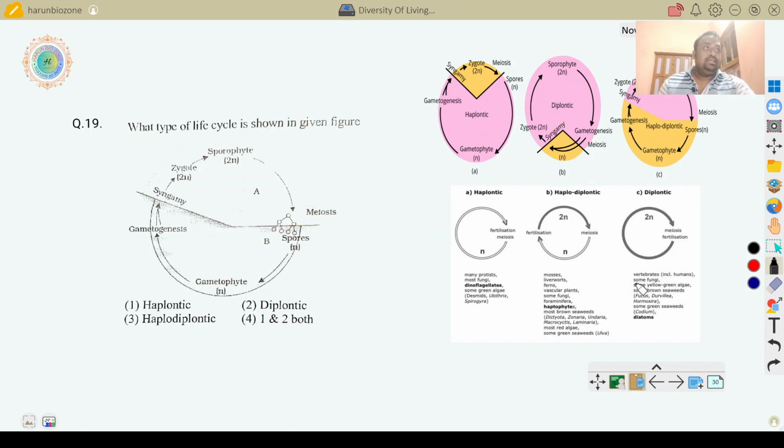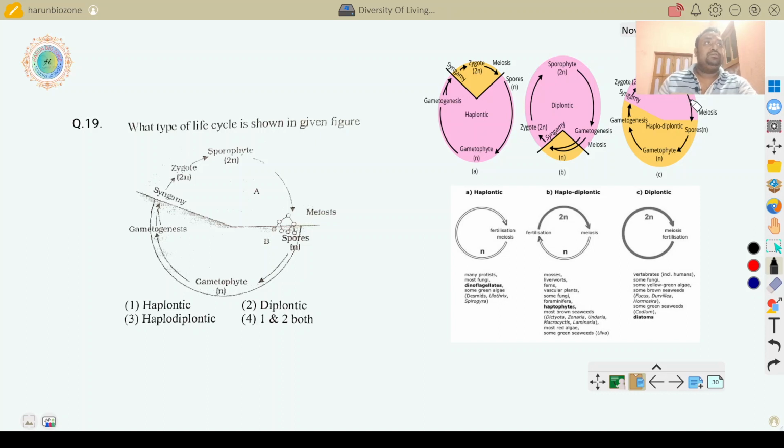Diplontic means some fungi, some yellow-green algae, some brown algae, all vertebrates, humans, Fucus, Durvillaea, Hormosira, and some green seaweeds and diatoms show the diplontic life cycle.